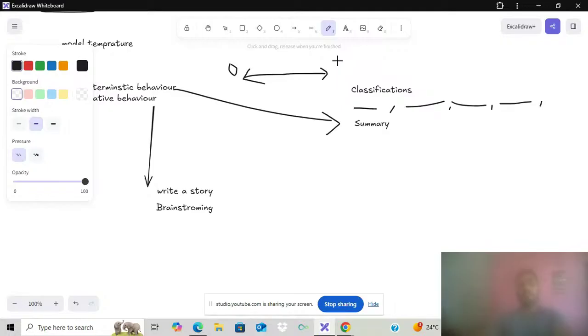Here it will be zero, here it will be half. If creativity is needed, we increase the temperature. If creativity is not needed, we decrease the temperature. That is very simple. So we mainly discussed the model temperature.